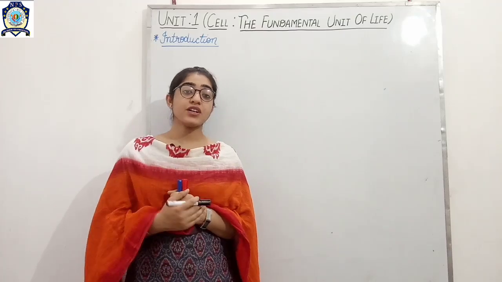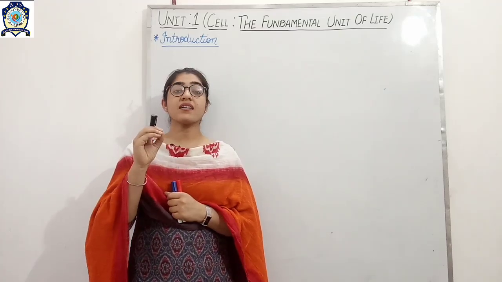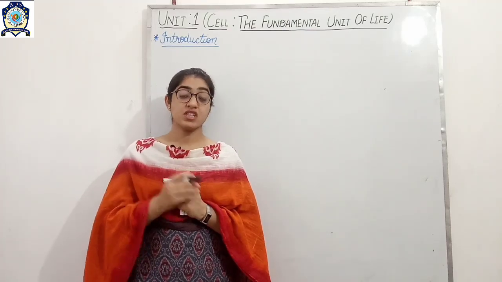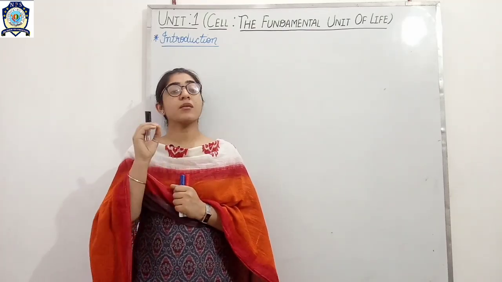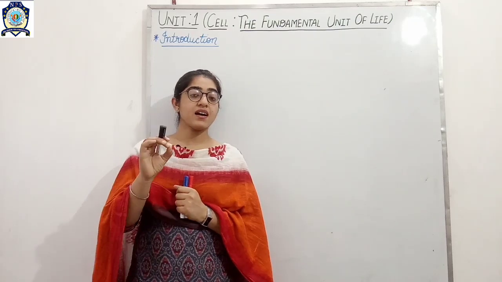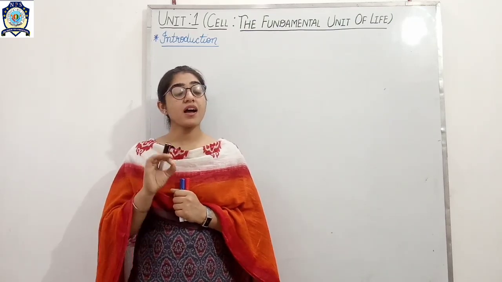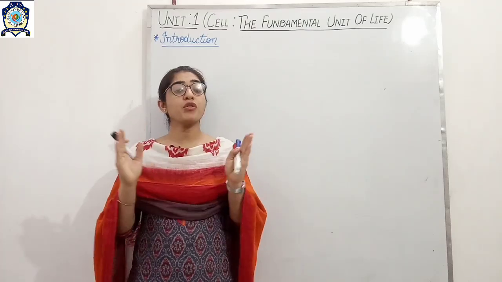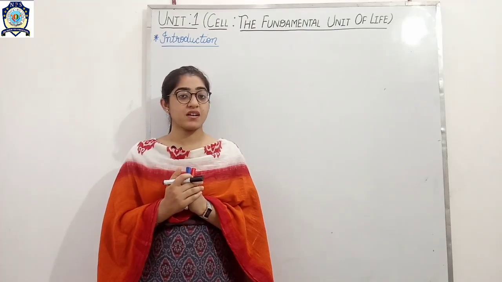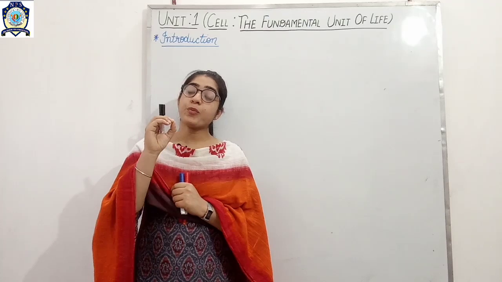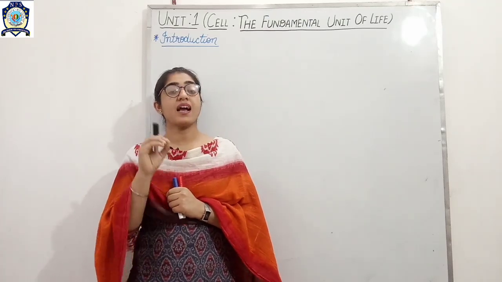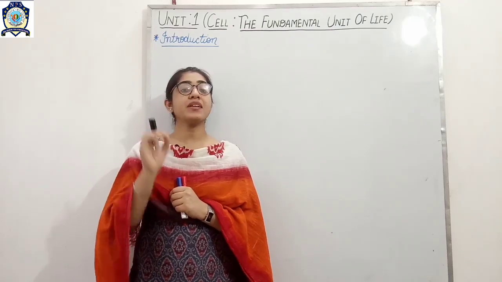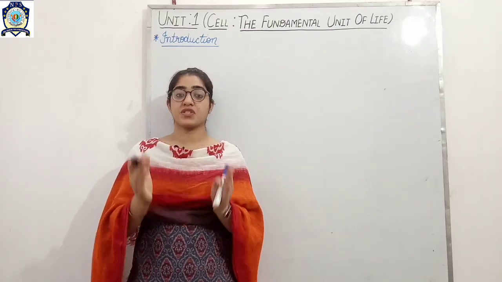So dear student, you know there are about 4 million living organisms, which include the Monera, Protista, fungi, plants and animals. But out of these 4 million living organisms, only 1.2 million are animal species and 0.5 million are plant species.